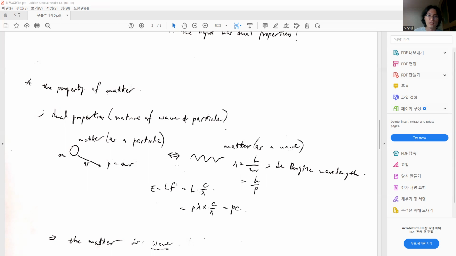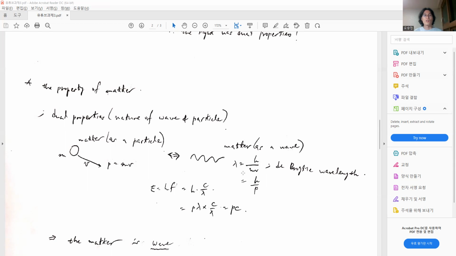So we can express the energy of the matter E. This is expressed by h multiplied by f. And here this f is the frequency of the wave as a wave of matter. So this means the duality of matter.